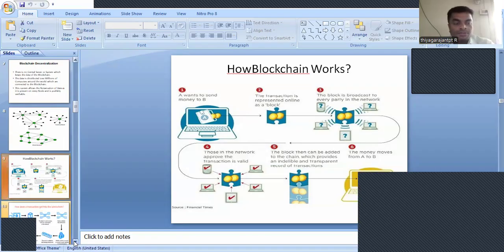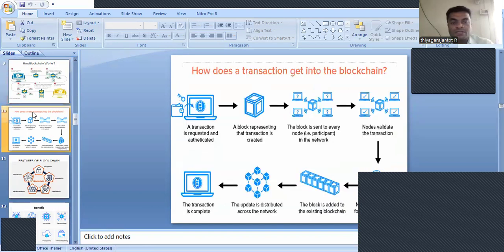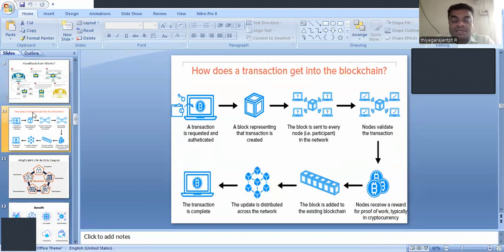Okay, followed by that, as I just described how the transaction will happen, look at the diagram of how a transaction gets into the blockchain. For example, a transaction is requested and authenticated, and then a block representing the transaction is created. After that, the block is sent to every node, and the nodes validate the transaction. Node here means a participant or member, one of the persons in the chain.